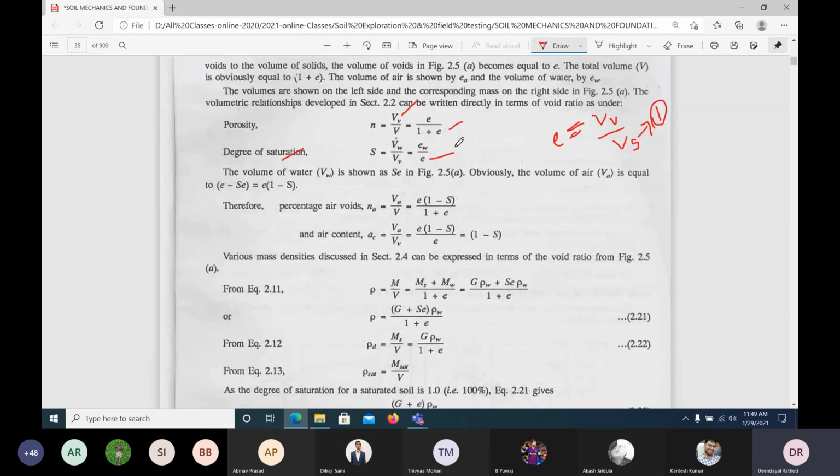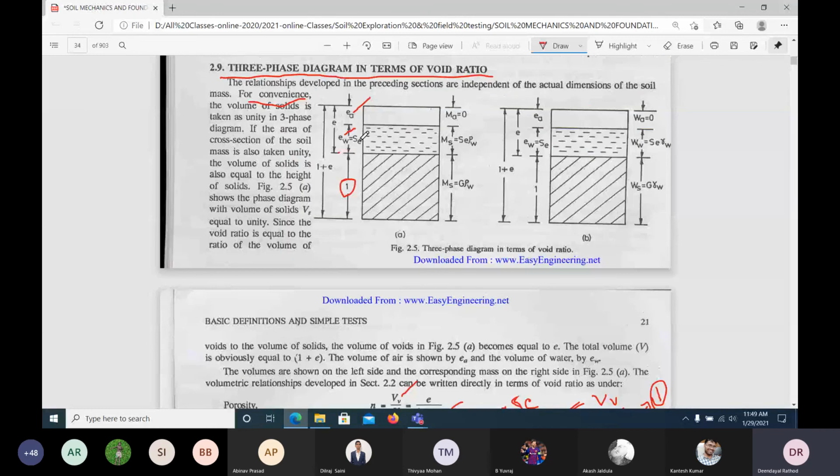ew is equal to Se. Understand? So that's what it is. The whole volume of voids is e. When this is e, it can be written as ea plus ew.